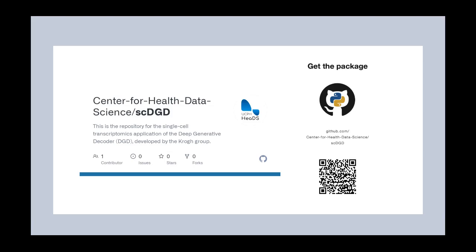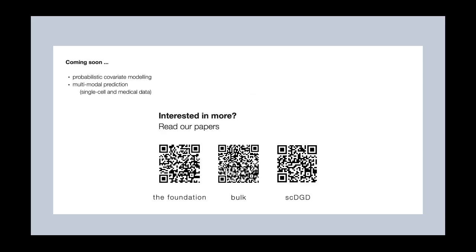scDGD has been accepted for publication in Oxford Bioinformatics and is available as a Python package on our GitHub. Please check it out if you're interested. If you would like to read our papers, you can find them using these QR codes. We are also working on multimodal modeling. I will soon publish my preprint on multiomics data, which I worked on together with the Teichmann Lab at the Wellcome Sanger Institute. Keep tuned.